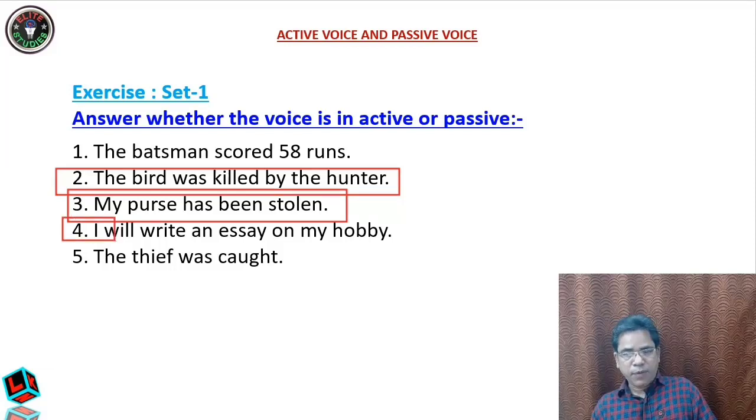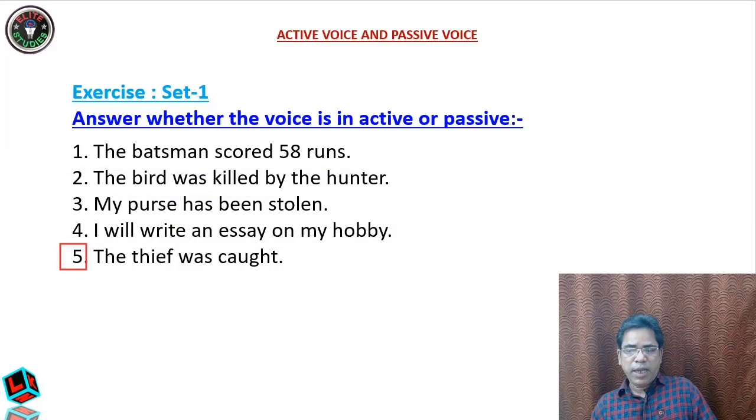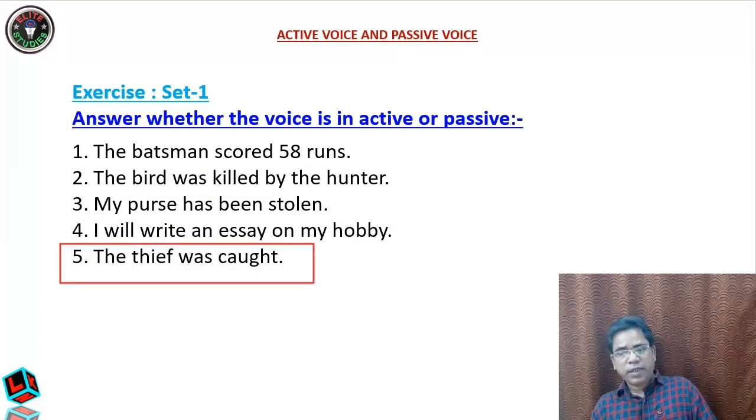Now come to the fourth one. I will write an essay on my hobby. Now who is going to write? The verb is write. And who is going to write? I. And I is the subject. So this is active. Okay. Now the fifth: the thief was caught by the police. The work of catching is being done by the police, not by the thief. So the thief, the subject, is not doing the work. So this is passive.